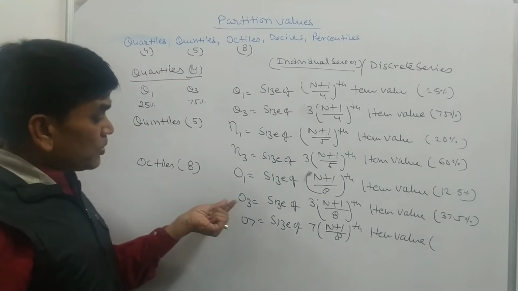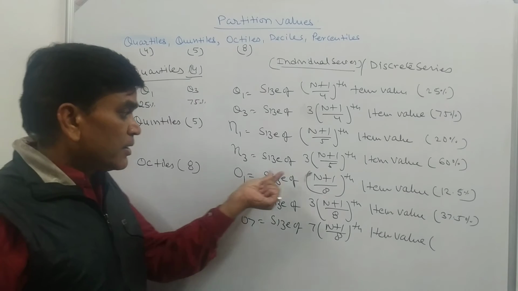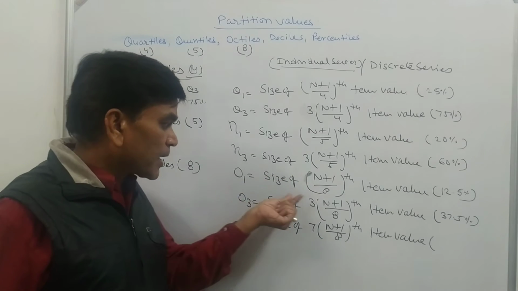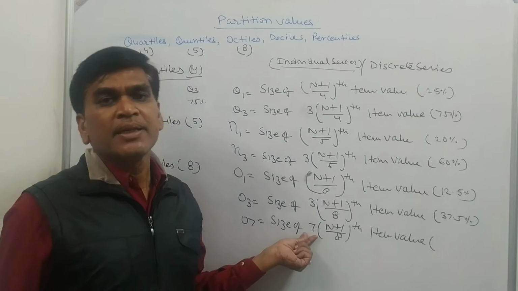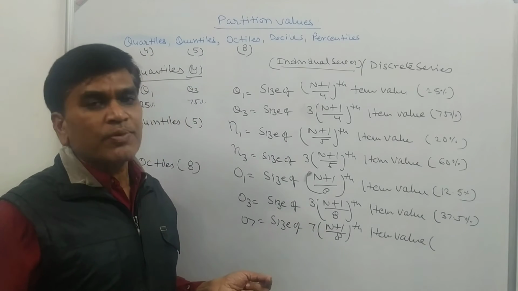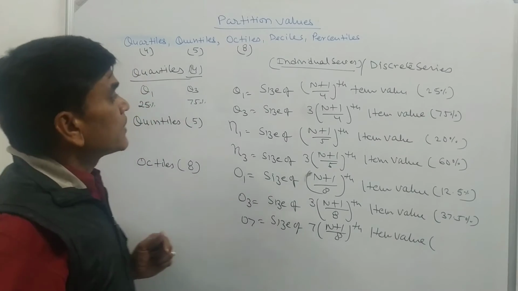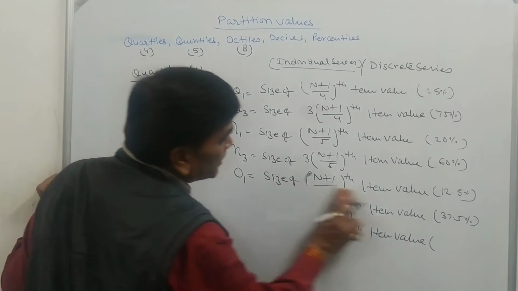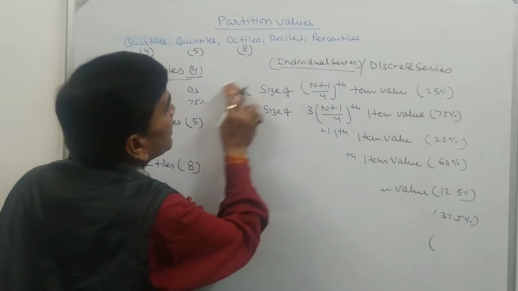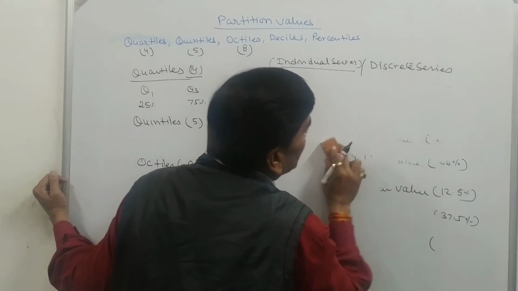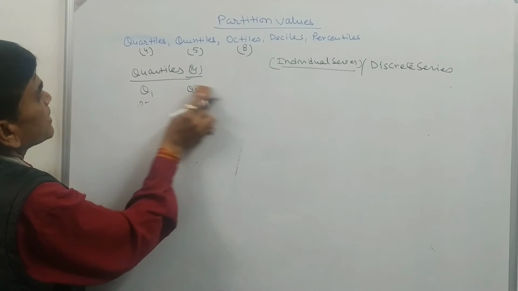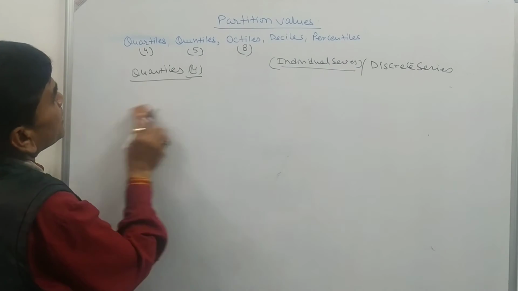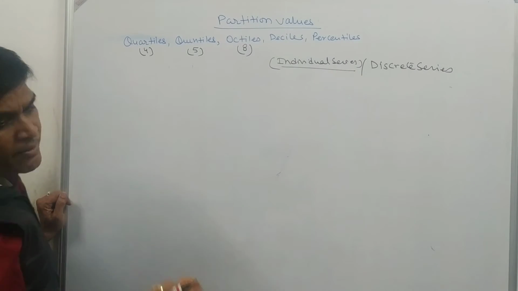So, if we are to calculate octile 1, multiply by 1; octile 3, multiply by 3; octile 5, multiply by 5; octile 7, multiply by 7. You can calculate these formulas this way. So, octile of a series is that value which divides a series into 8 equal parts. Similarly, a decile of a series divides a series into 10 equal parts.